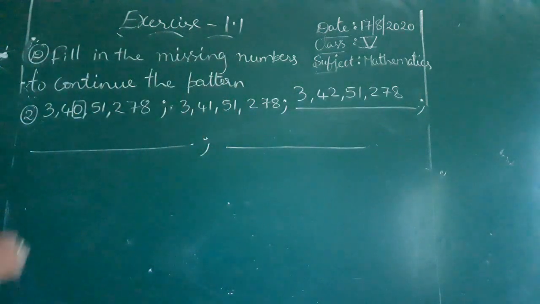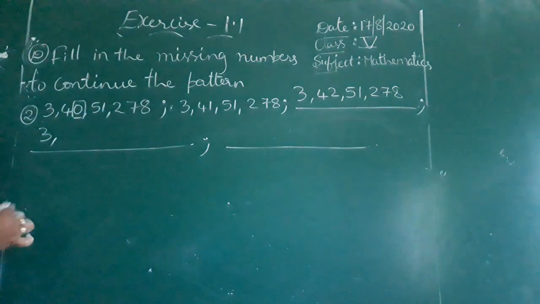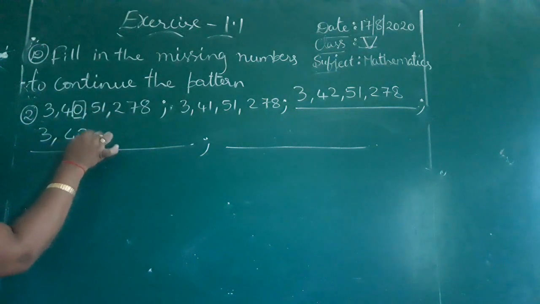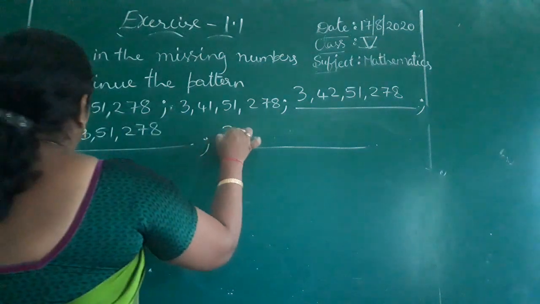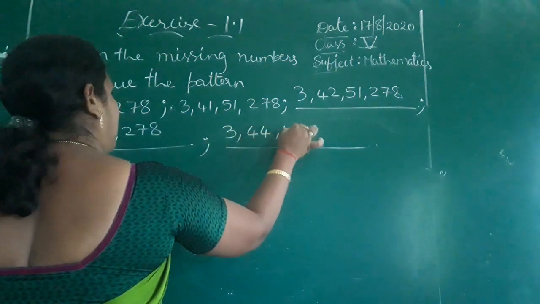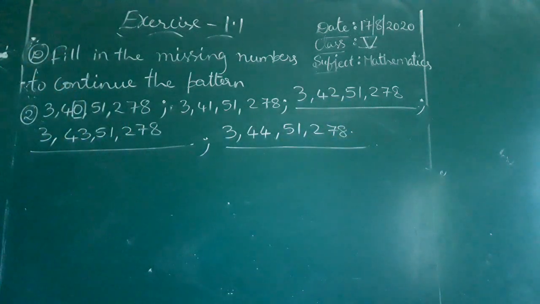Next, 3 crore 41 lakh after 42 lakh we wrote. Now 43 lakh 51,278. 3 crore 44 lakh 51,278. Like that you can write.